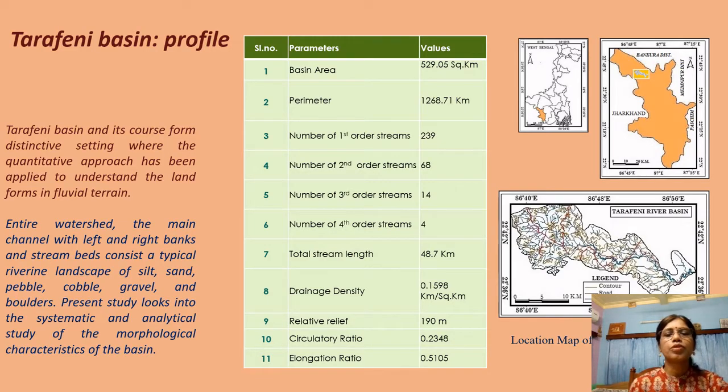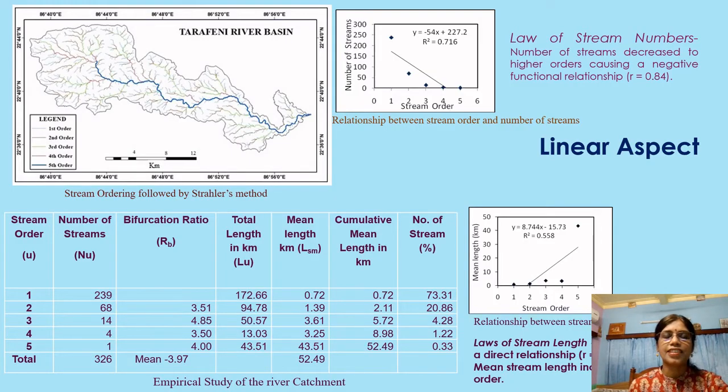The Tarafeni basin, with a basin area of 529.05 square kilometers and a perimeter of 1268.71 kilometers, lies in the Jhargram district of West Bengal, and here is the Tarafeni river basin. It is very necessary to understand the distinctive settings to get an idea of the quantitative approach to the river basin or the catchment area.